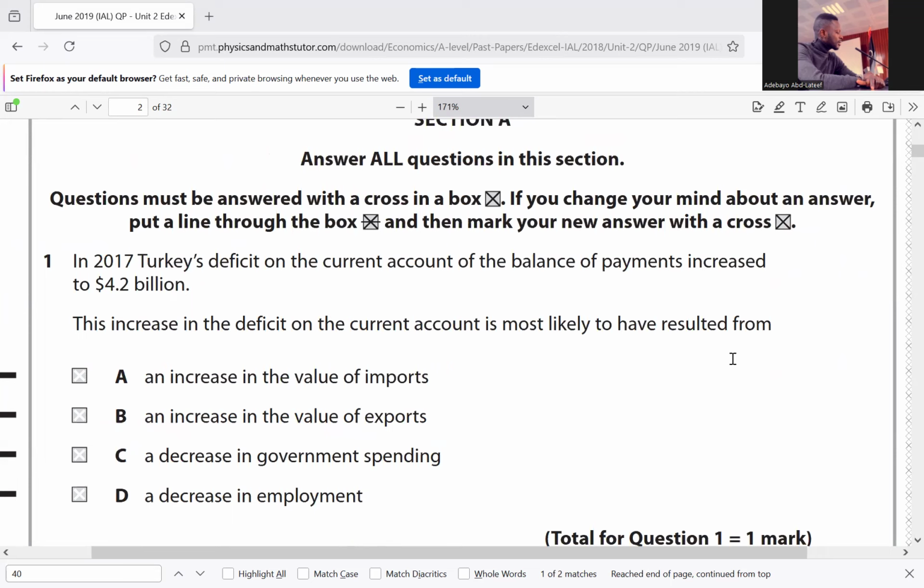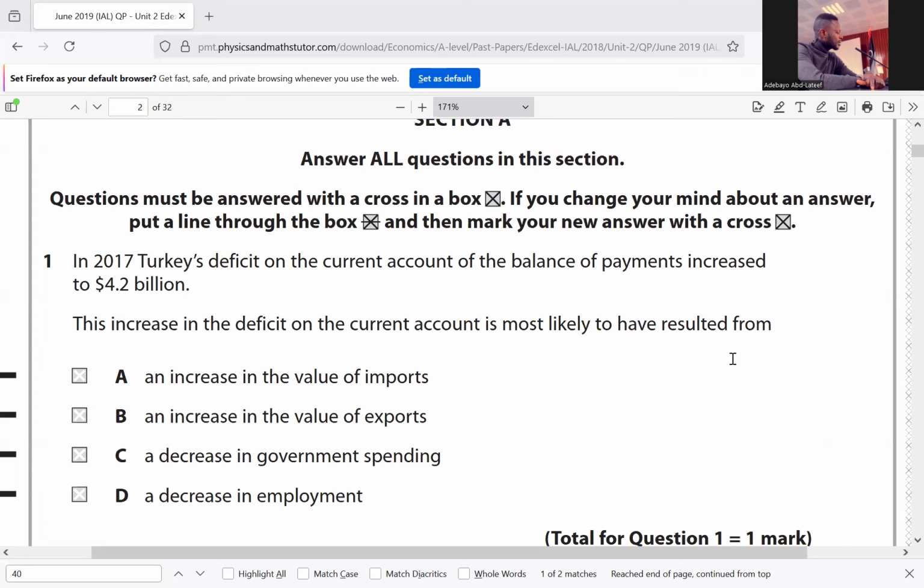talk about deficit, it simply means that we have a current account deficit of balance of payment if the value of import exceeds the value of export. That's one of the reasons why we could have a current account deficit. So here they said an increase in the value of import relative to export will bring about a current account deficit. So the answer is A.